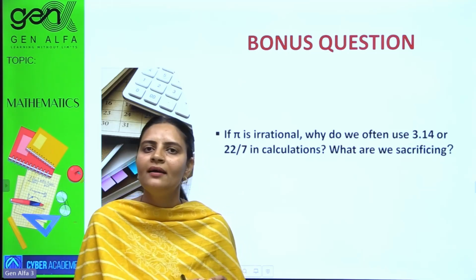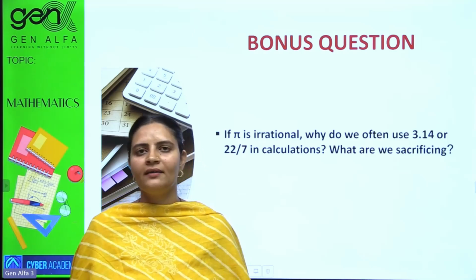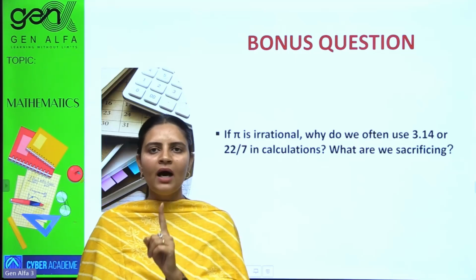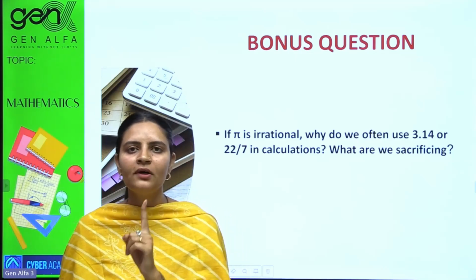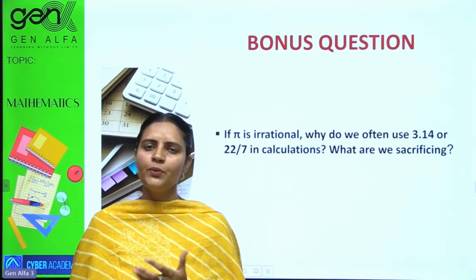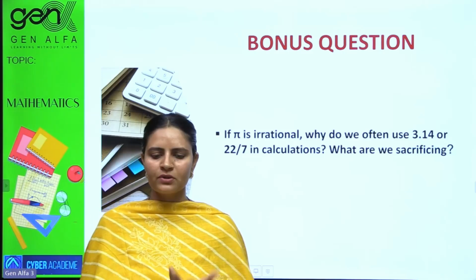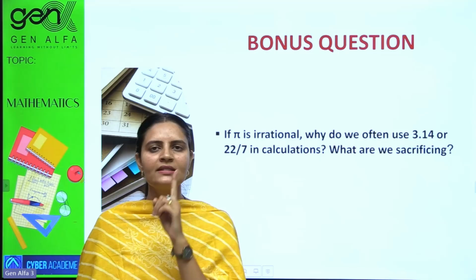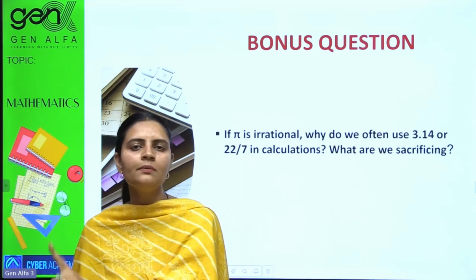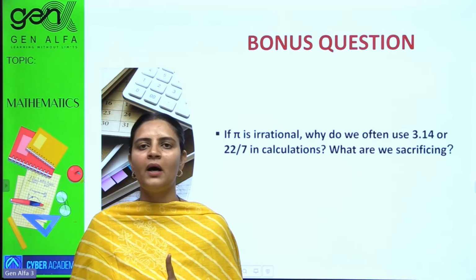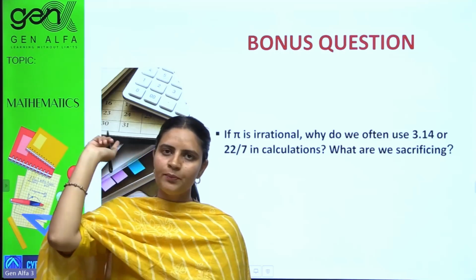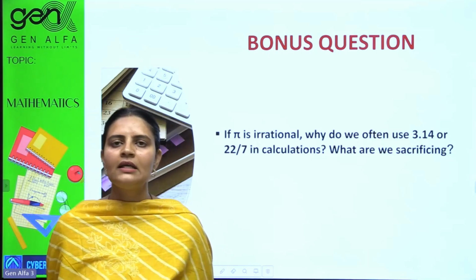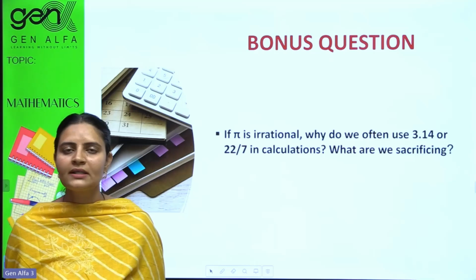It is not our pi; it is somewhere nearby our pi. Understood? This is the most important question. Pi is always an irrational number. If somebody asks you whether 22 by 7 is rational, yes, it is rational because it is not pi. It is an approximate value. Just note it down. 22 by 7 is an approximation, but the exact value of pi is irrational. 3.14, keep on going. Noted? 22 by 7 is an approximation of pi, not exact pi.